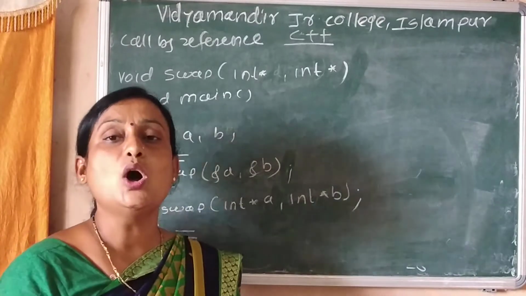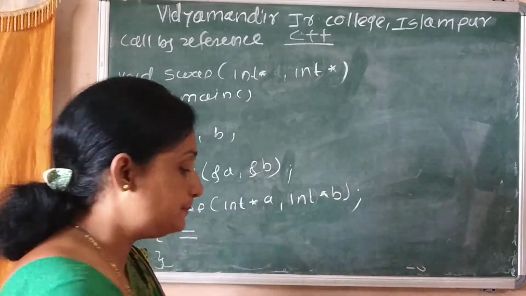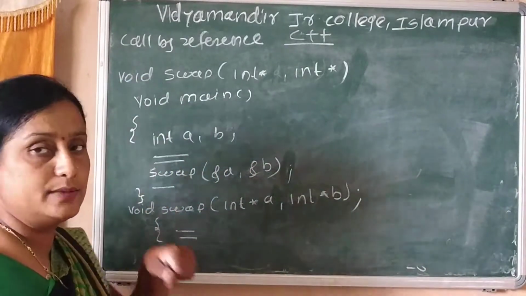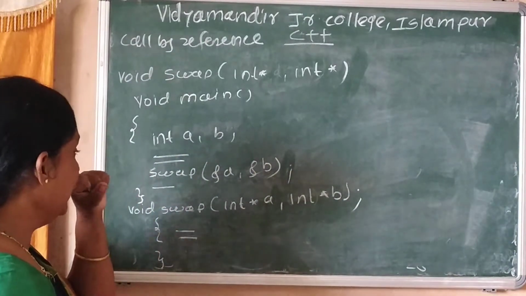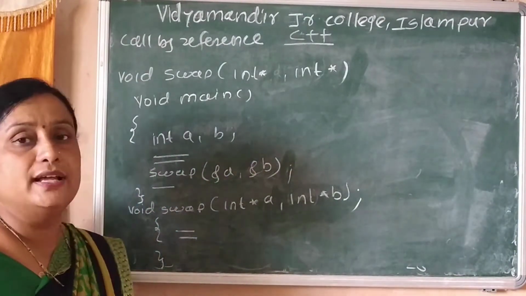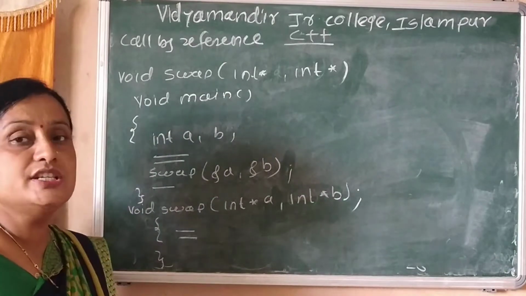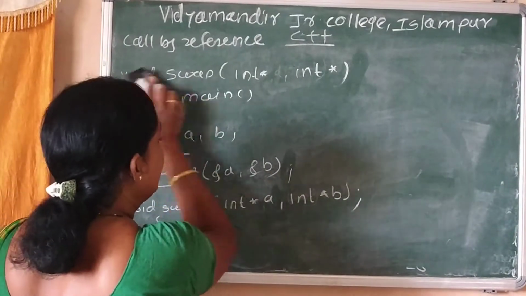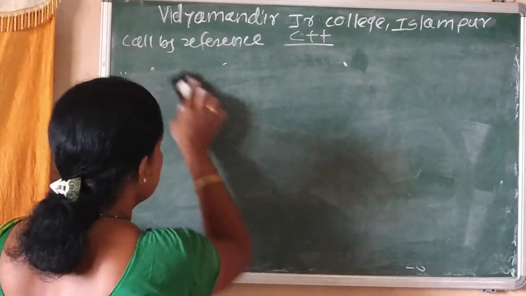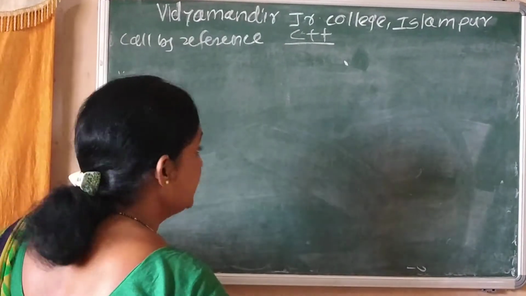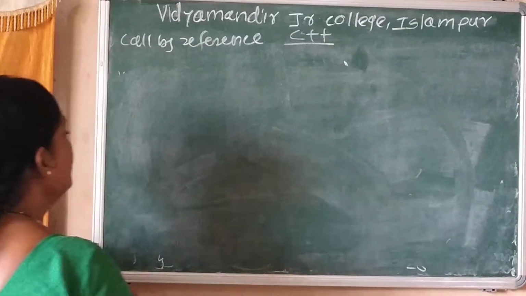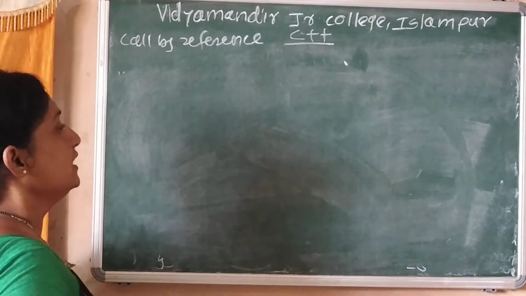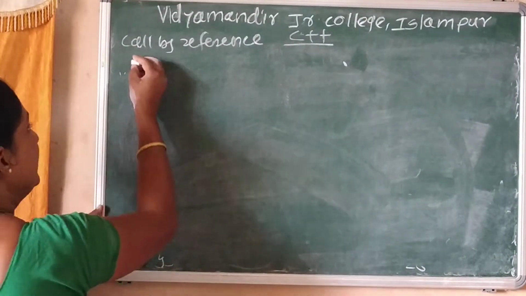That is call by reference. Using this module, we can write a program in C++ to exchange the content of two variables. Write a program in C++ to exchange the content of two variables, using call by reference.